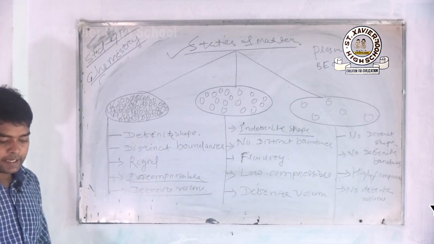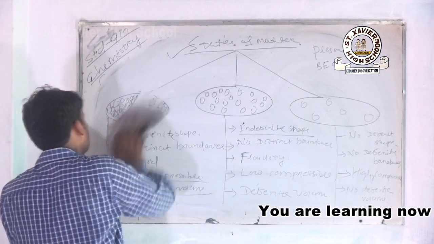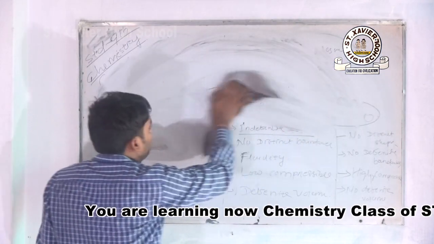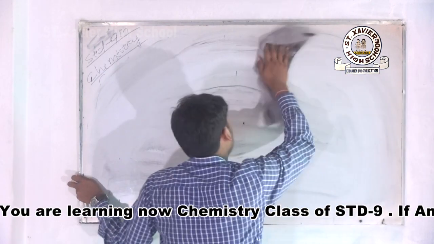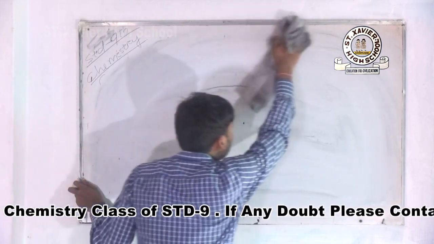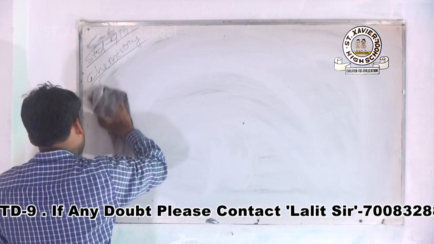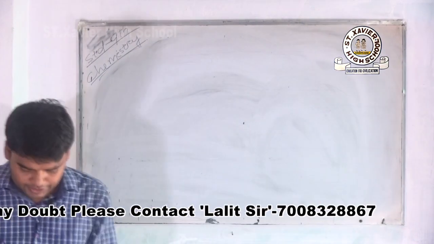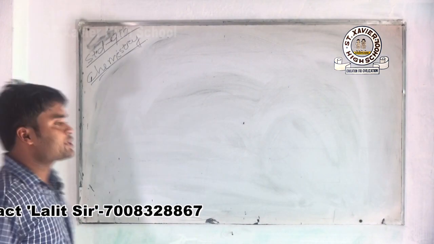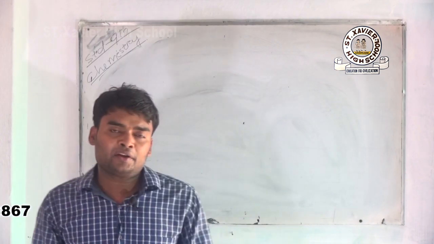Next, come to change of state of matter. States of matter are interconvertible. How? The phenomenon of change of state of matter from one state to another, and again back to the original state, by changing the temperature and pressure. Write down now, change of state of matter.